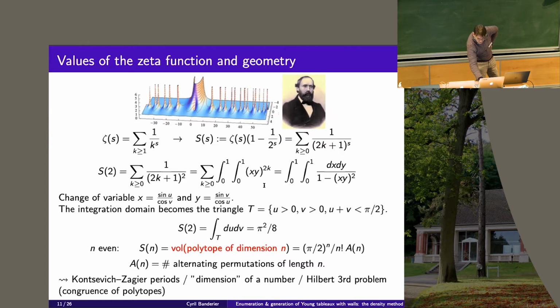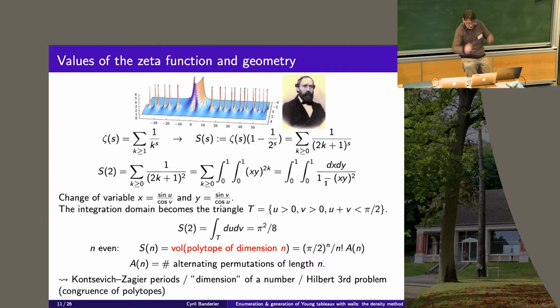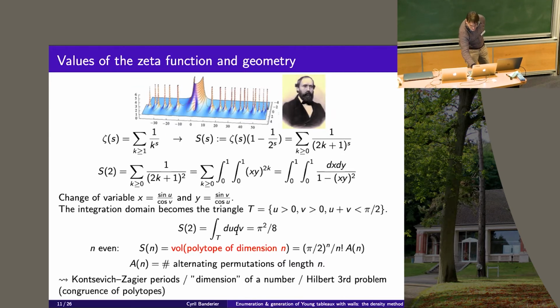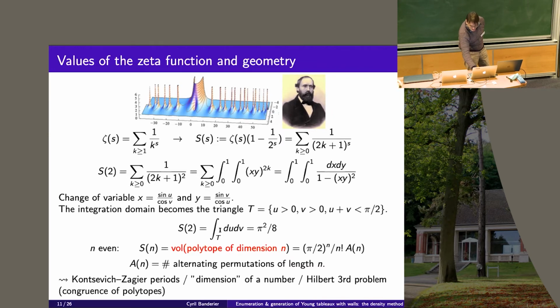But in this case, if you do this change of variable, the square here becomes this triangle. Okay, and it happens, miracle, or good choice of change of variable, that this quantity is exactly 1 with the change of variable.